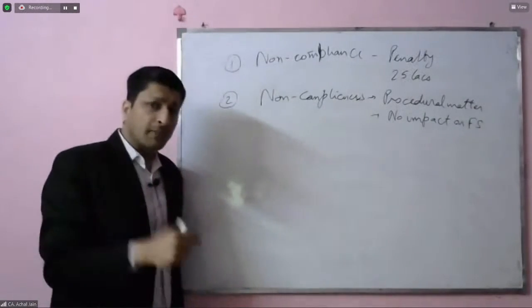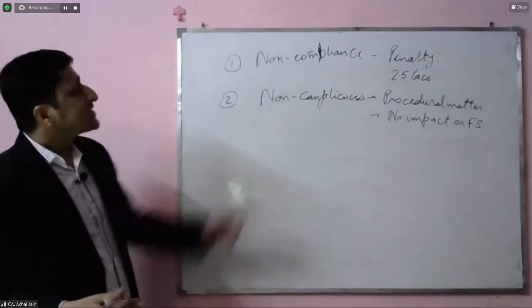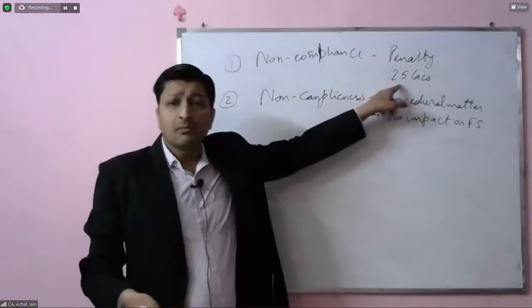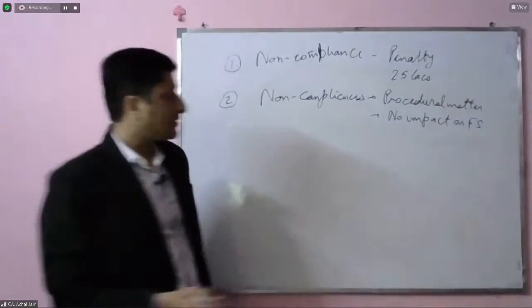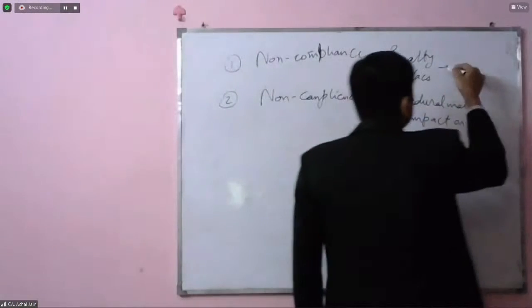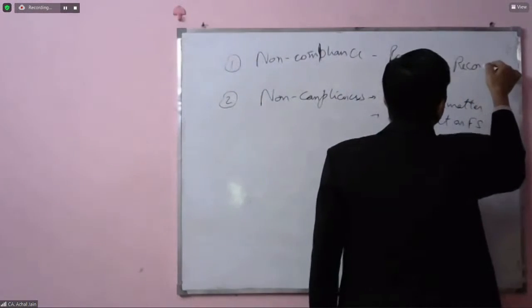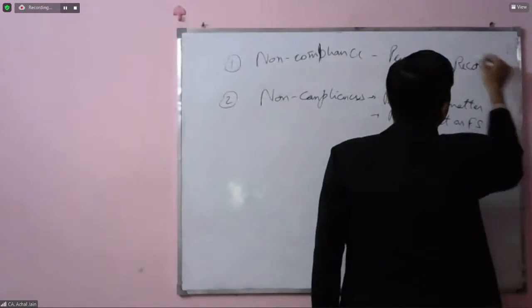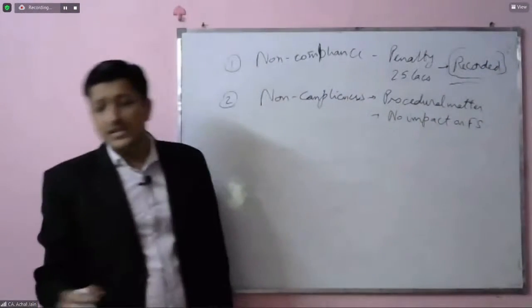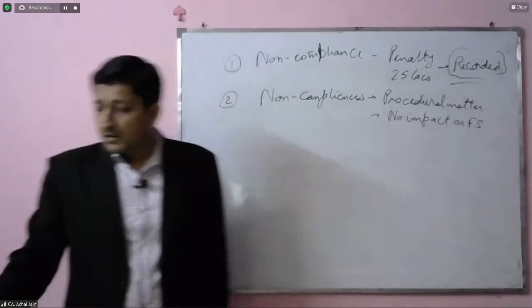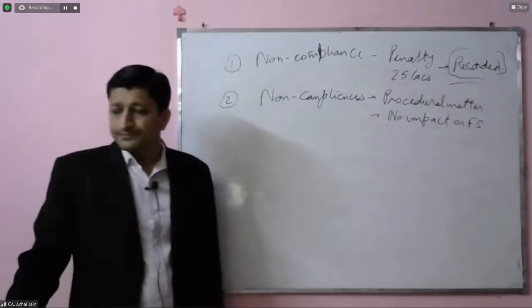So there have been 2 non-compliances. Now, as regards the non-compliance of 25 lakhs, this has been appropriately recorded in the financial statements, meaning the adjustment entry for this has been passed in the financial statements.